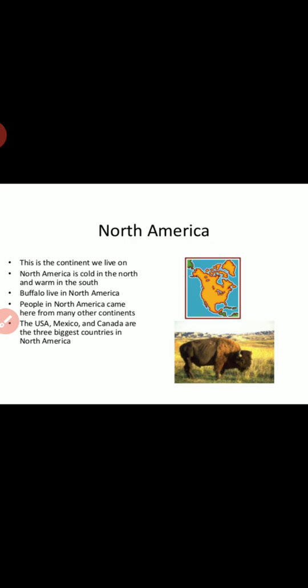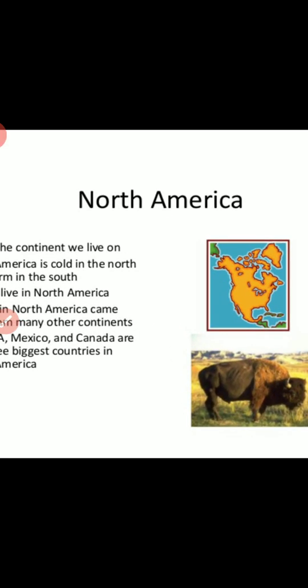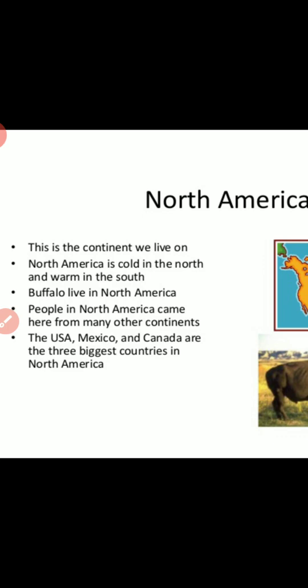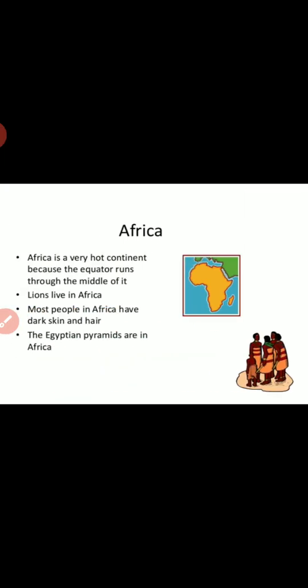Now, North America. North America is the continent we live on, and North America is cold in the north and warm in the south. The buffalo live in North America. People in North America came here from many other continents. The USA, Mexico, and Canada are the three biggest countries in North America.